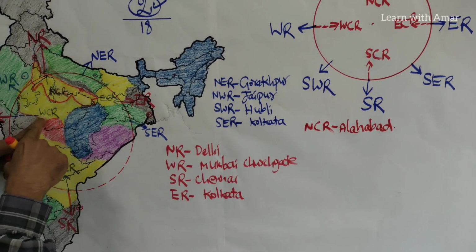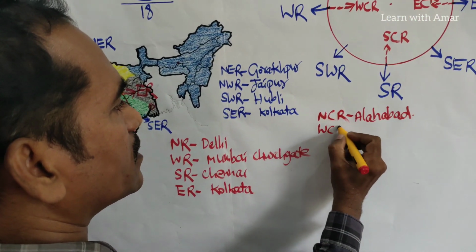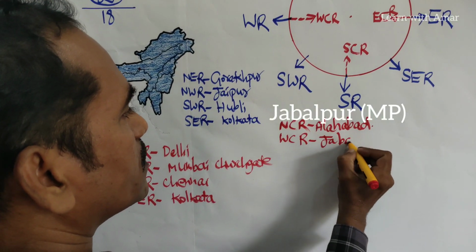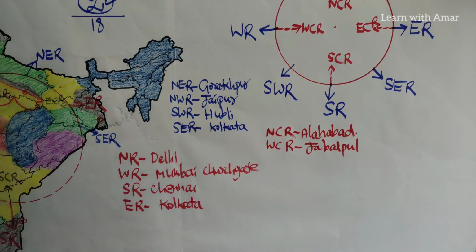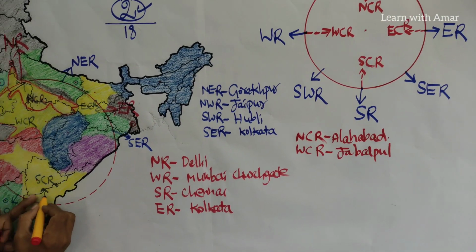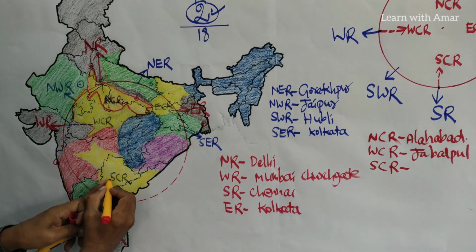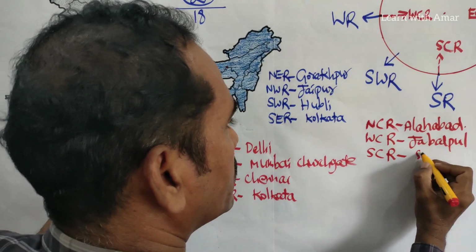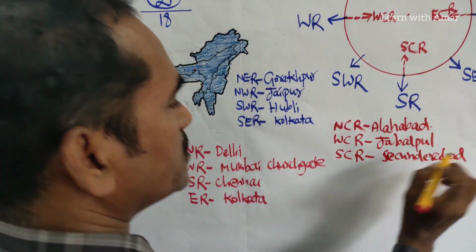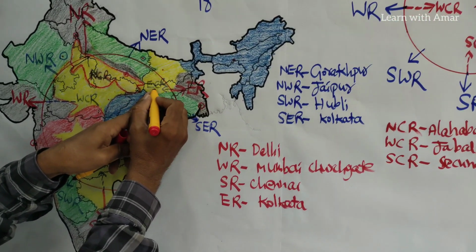Now this one. By extending towards the center, we get West Central Railways. The headquarters is here, Jabalpur. Jabalpur is in Madhya Pradesh. Write down, Allahabad is in Uttar Pradesh. Now, by extending this one, we get South Central Railways. The headquarters is here, Secunderabad. Secunderabad is in Telangana state.